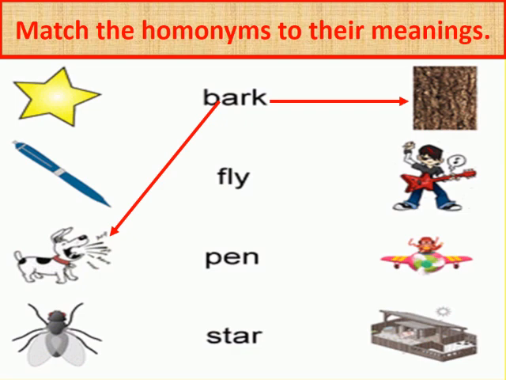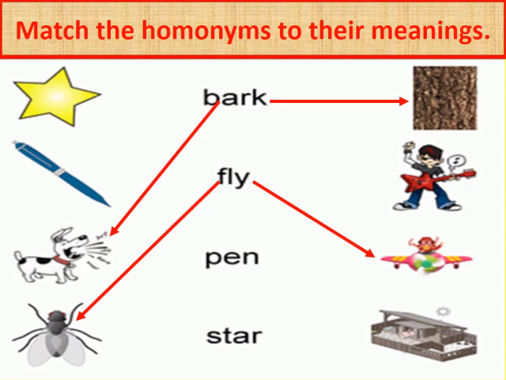Number 2. Fly. Now what is the meaning of the word fly? It means an insect. So let us match an insect with the word fly. Now what is the other meaning of the word fly? It means to fly an aircraft. So let us match the word fly with flying an aircraft.